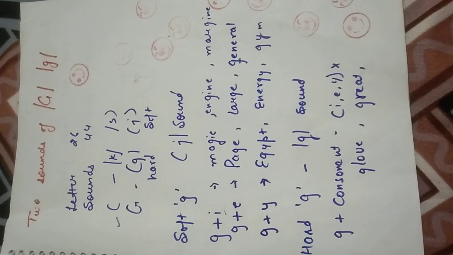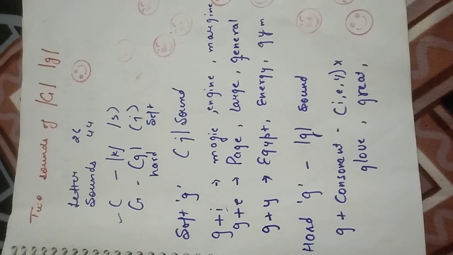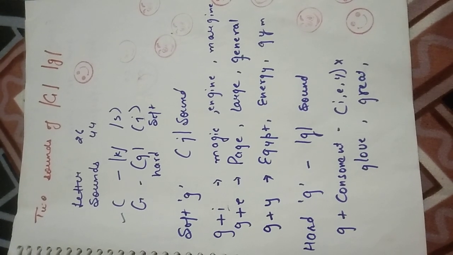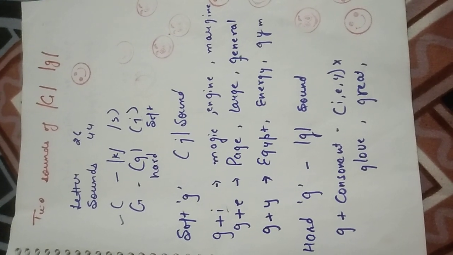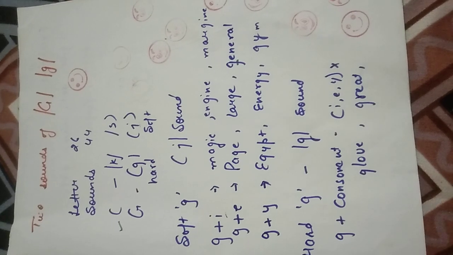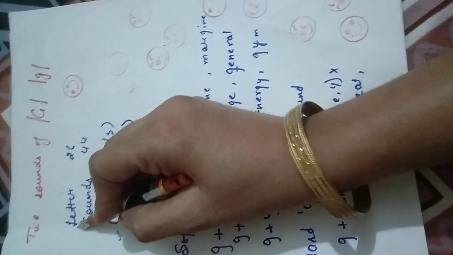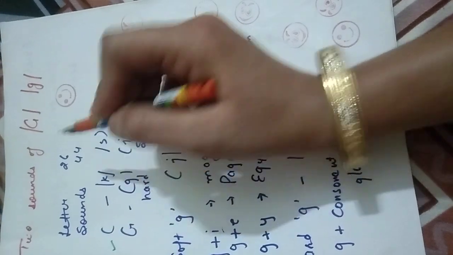Hello everyone. Today we are discussing the topic of two sounds of G, that is J and G. Where we use the sound of J, and where we use the sound of G. See, there are 26 letters and 44 sounds.